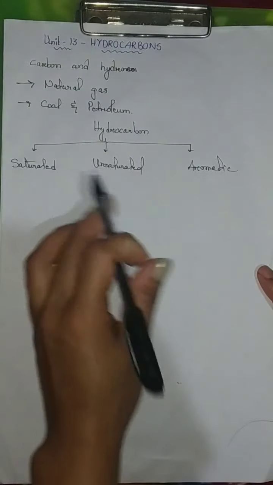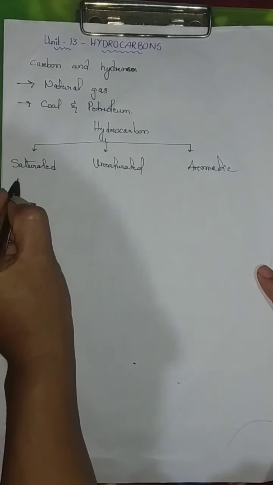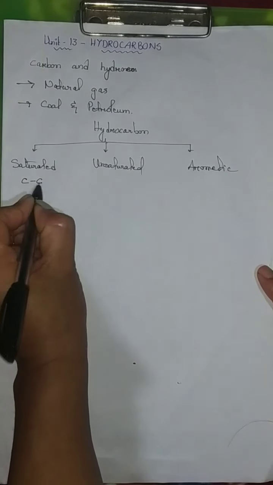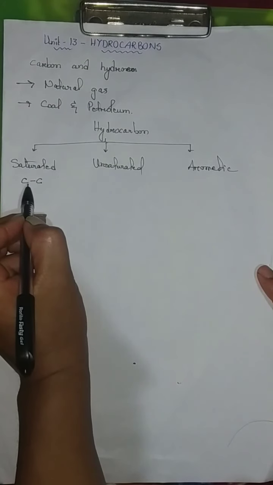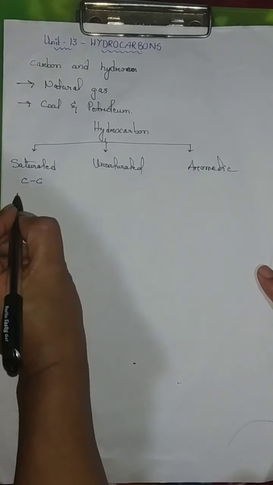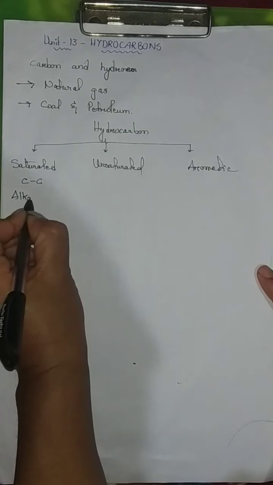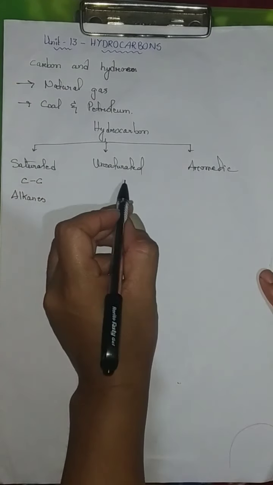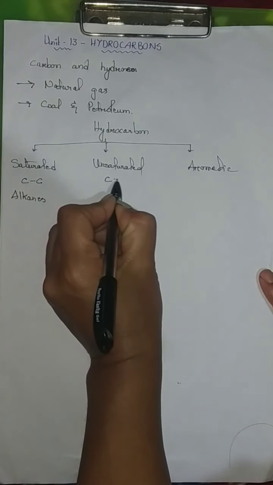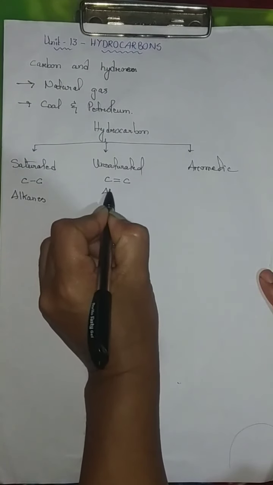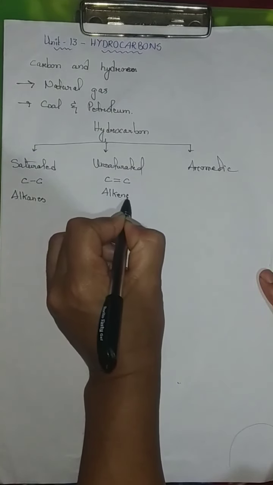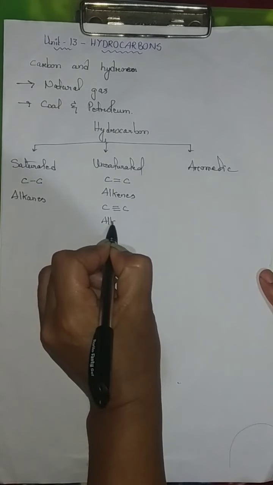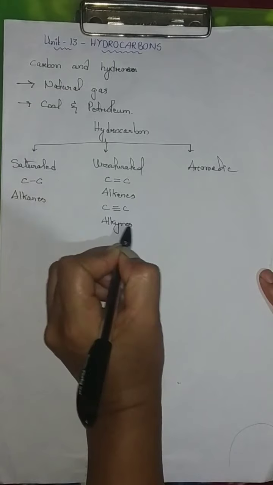Now, what are saturated hydrocarbons? Saturated hydrocarbons mean carbon to carbon single bond. In saturated hydrocarbons, there is only carbon to carbon single bond, and they are known as alkanes. The unsaturated hydrocarbons have carbon to carbon double bond, known as alkenes, and carbon to carbon triple bond, known as alkynes.